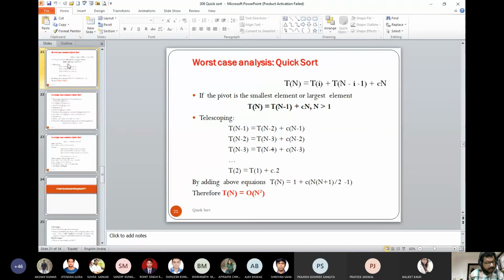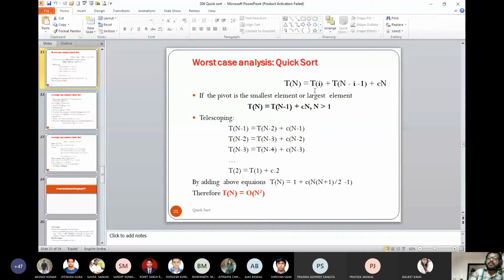Because the first case, where S1 is 0 and S2 is n minus 1, is governed by the probability 1 by n. The final formula is twice, or 2 by n, summation over Ti, where i varies from 0 to n minus 1, plus Cn.